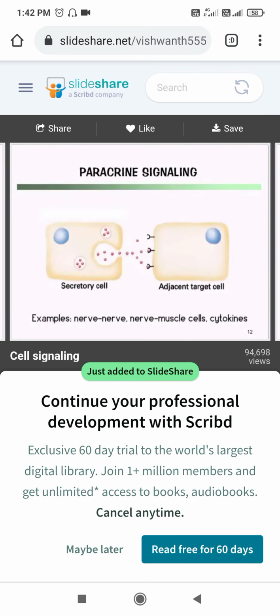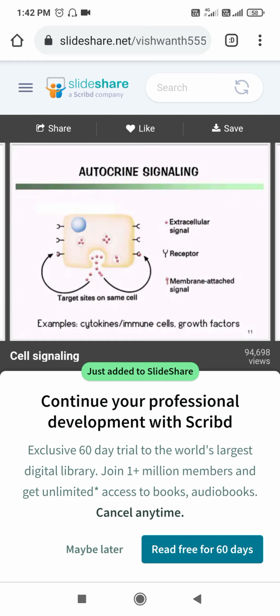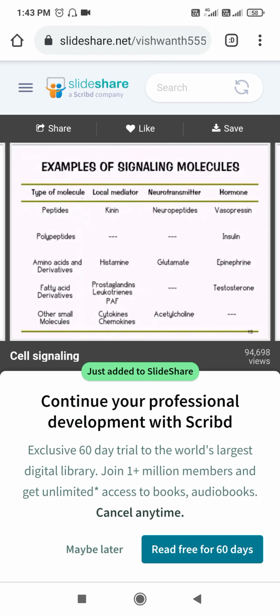Second one is paracrine signaling, in which the signal produced by one cell is released and reacts with the receptor present on the neighboring cell. And the last type is autocrine signaling, in which the signaling molecule responds to the same cell by binding with the receptor on the same cell surface. So these are the types of signaling depending upon the distance over which the signal is transmitted.